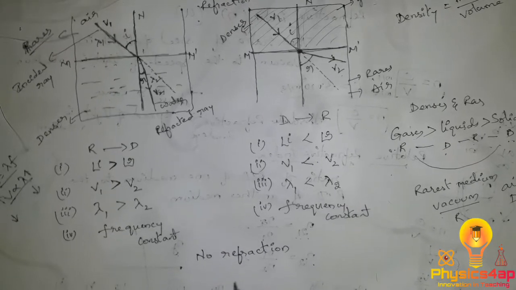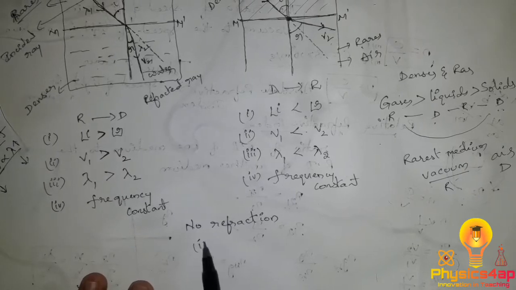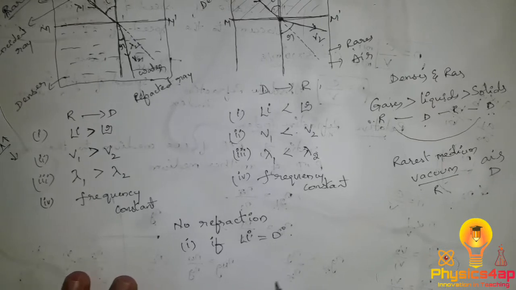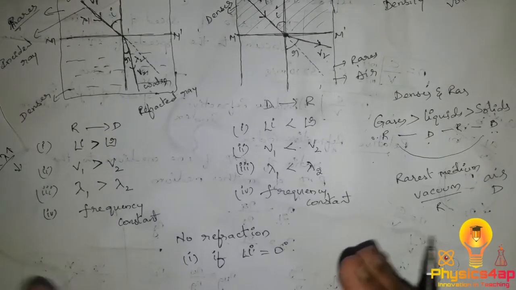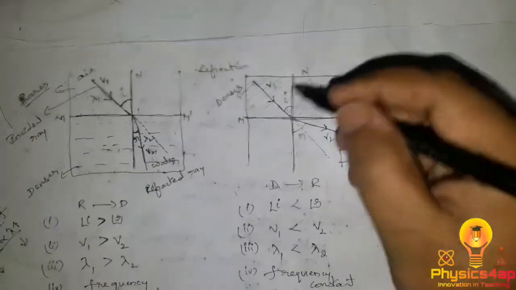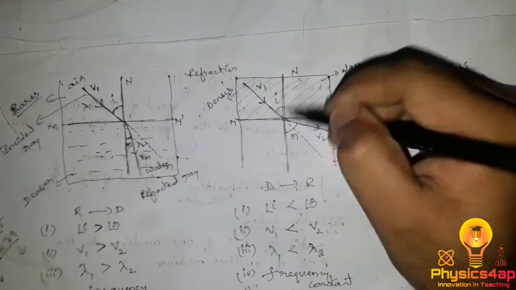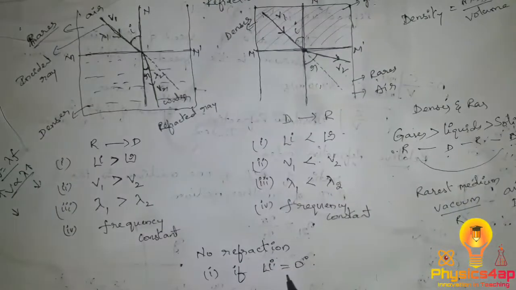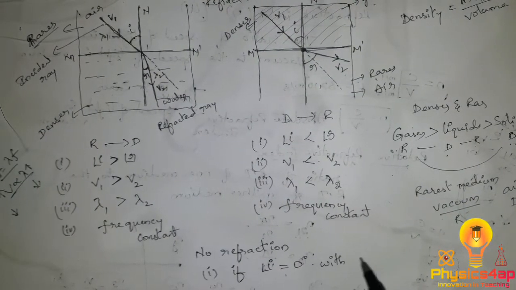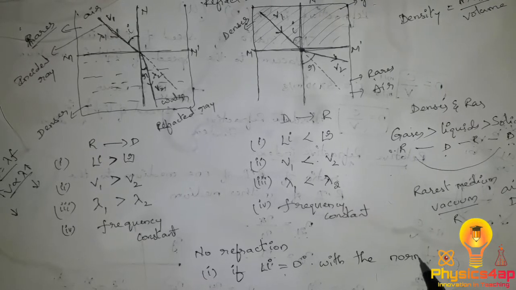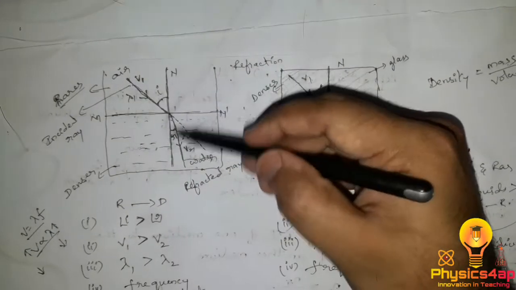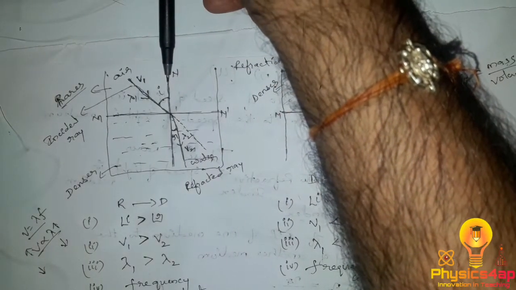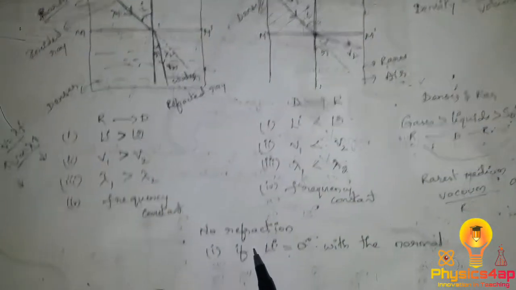The no refraction cases: number one, if the angle of incidence is 0 degrees, then there is no refraction. As I showed you in the video yesterday, when the light falls straight, perpendicular to the surface, making an angle of 0 degrees with the normal, there is no refraction. That means if the light is incident at 0 degrees with the normal, then there is no refraction.